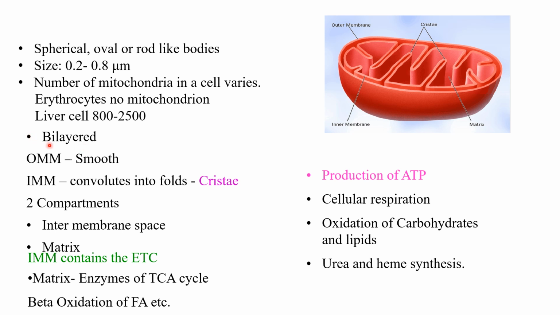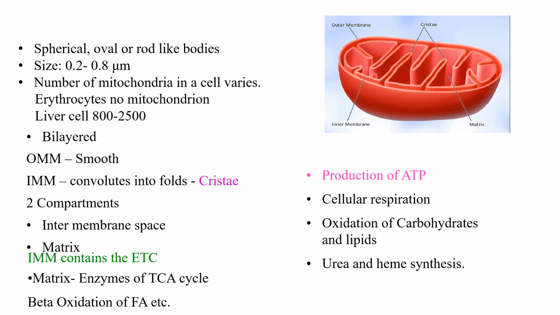Hepatocytes. Then it is a bilayered structure. You can see it here. Two layers are easily seen here: outer membrane, then inner membrane. So the outer one is the smooth one, while the inner is convoluted in the form of folds. The purpose is to increase the surface area.